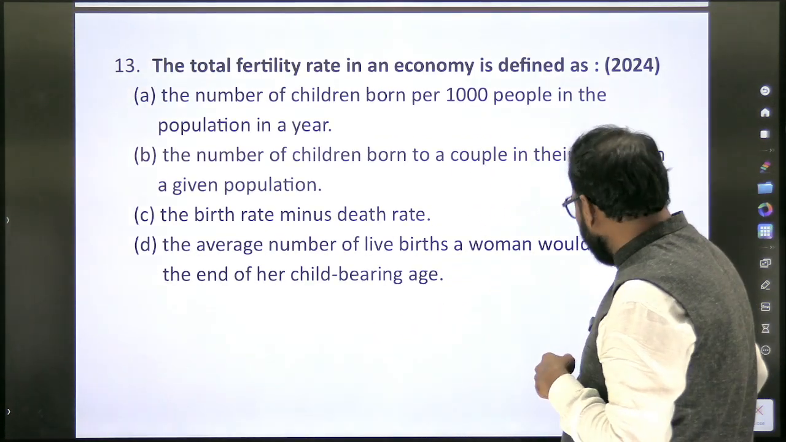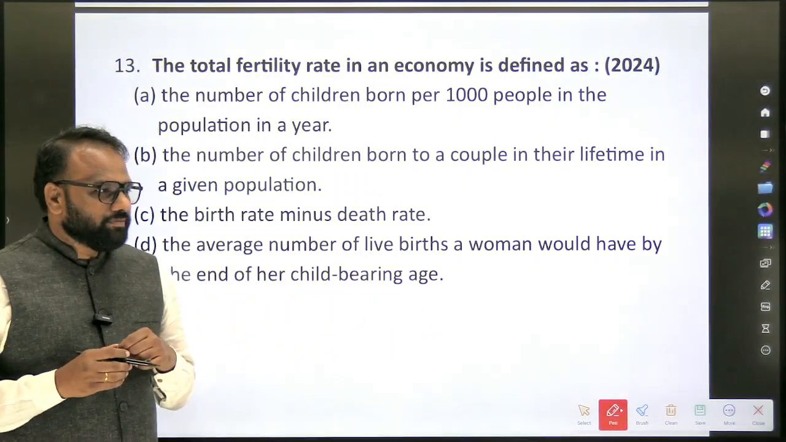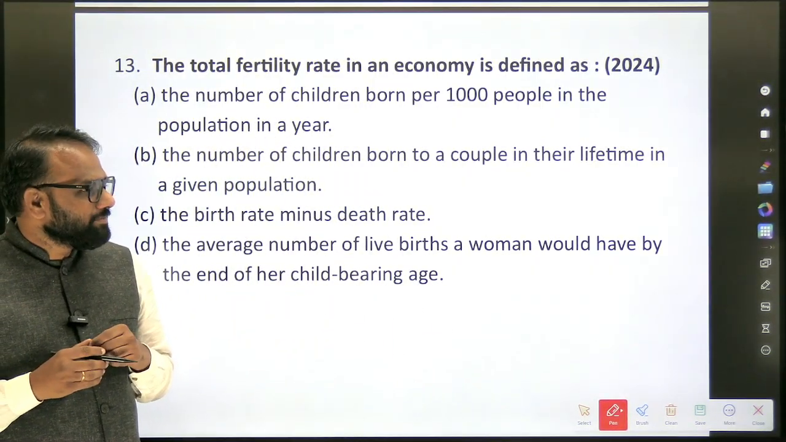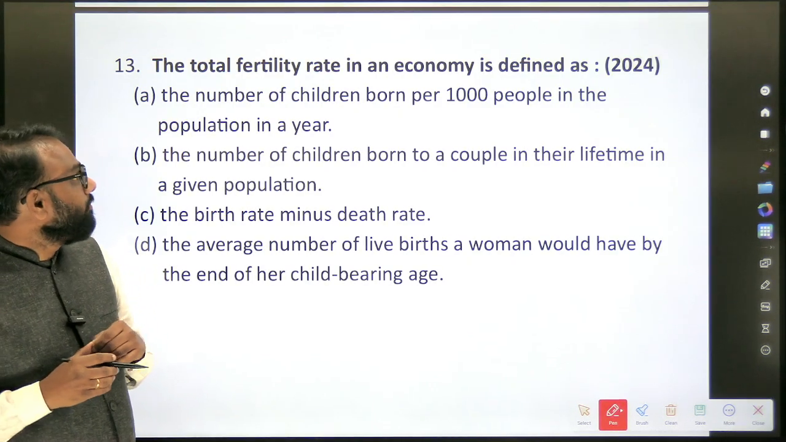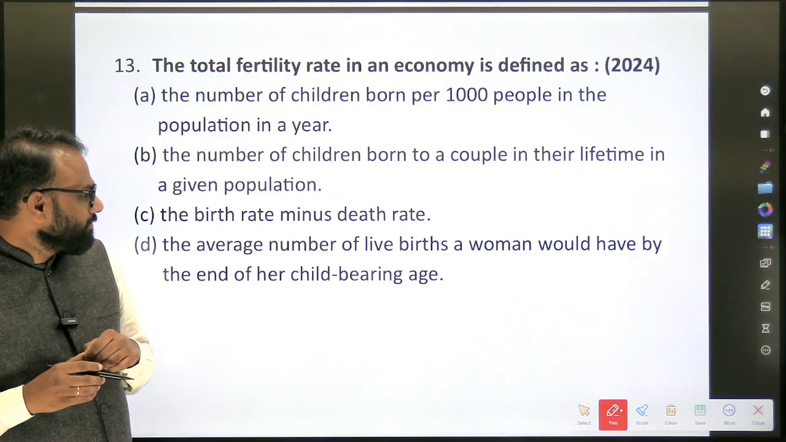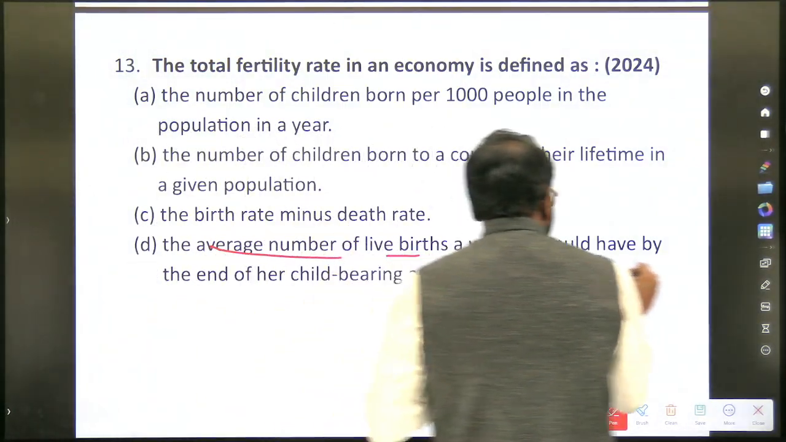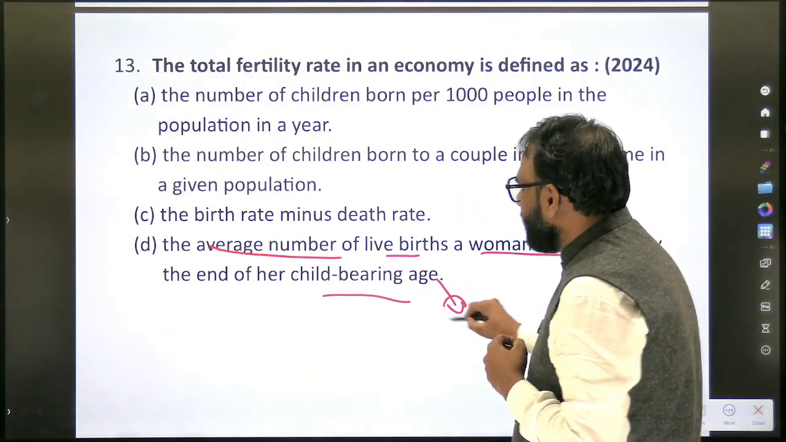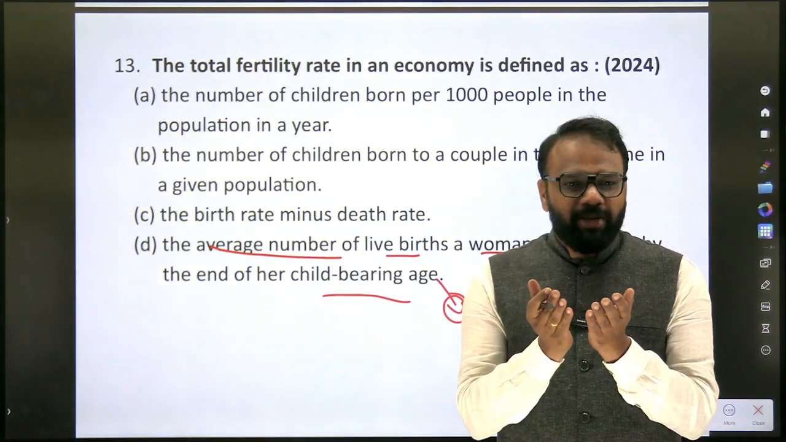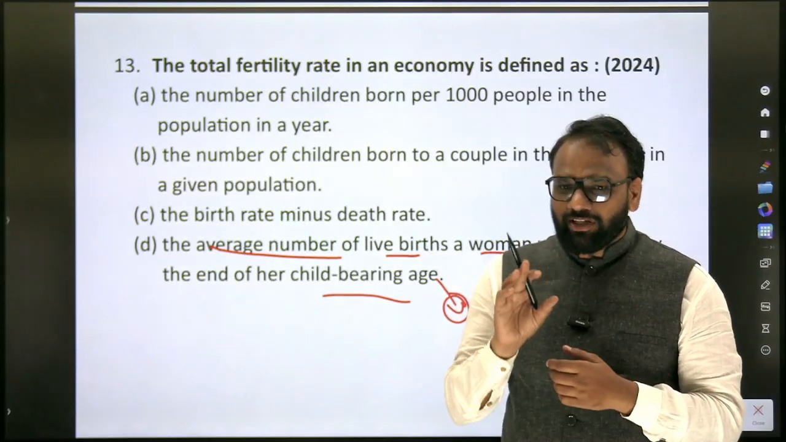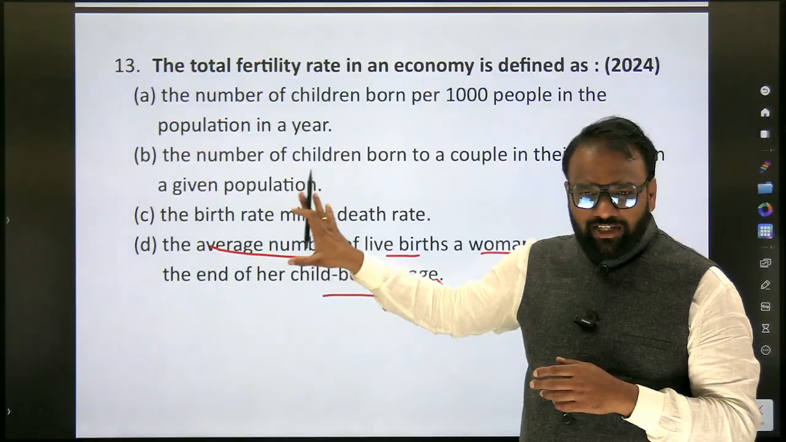Next, the total fertility rate in the economy is defined as the average number of live births a woman would have by the end of her childbearing age. Now we already know this answer, but how is this question going to become a base to prepare for the upcoming year? What are the other such parameters which we will prepare? So in the question itself, we will get some clue.